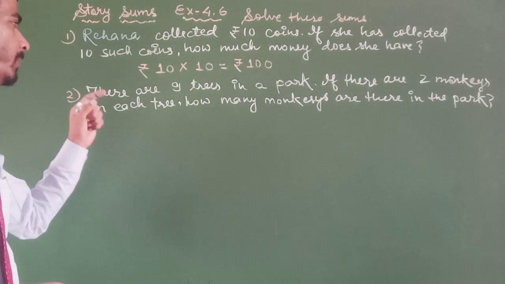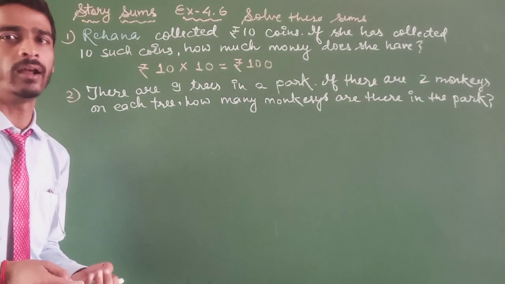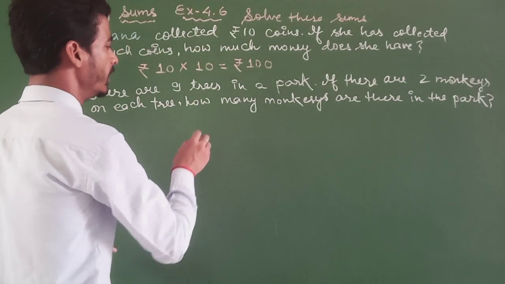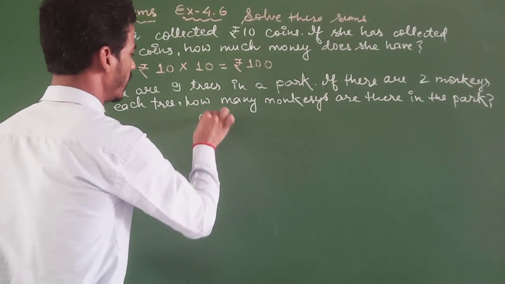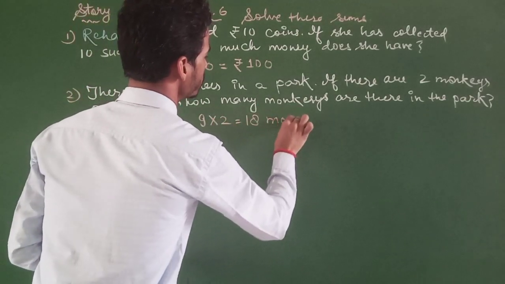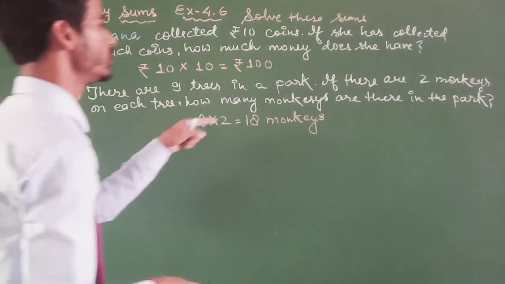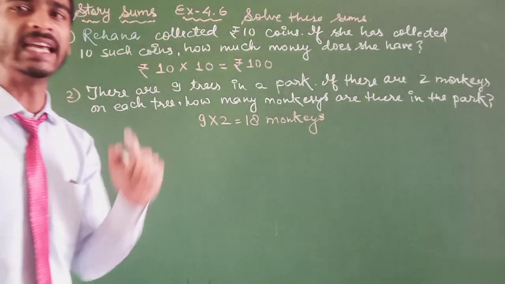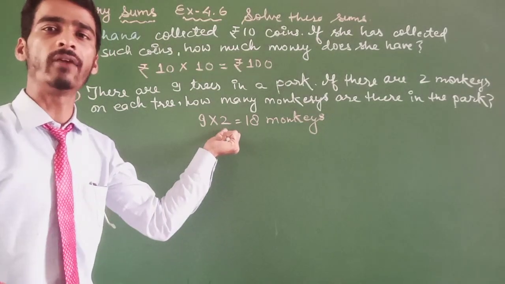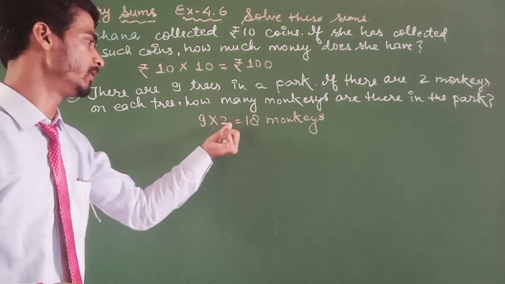To find how many monkeys there are, you have to multiply 9 by 2. 9 is the number of trees, and 2 is the number of monkeys on each tree. So the multiplication fact will be 9 multiplied by 2 is equal to 18 monkeys. There are 9 groups, and 2 is the number of monkeys in each group.